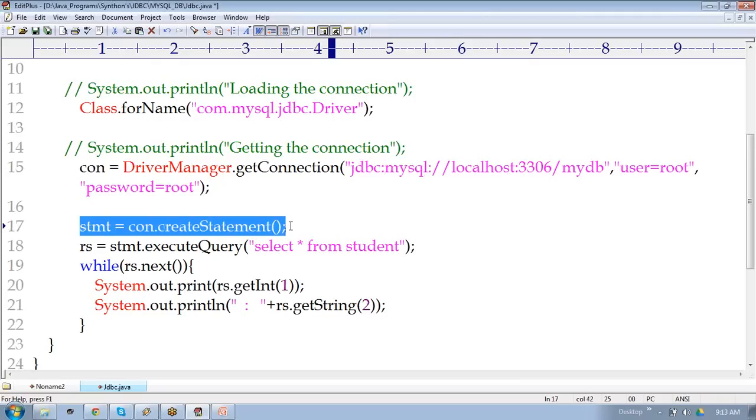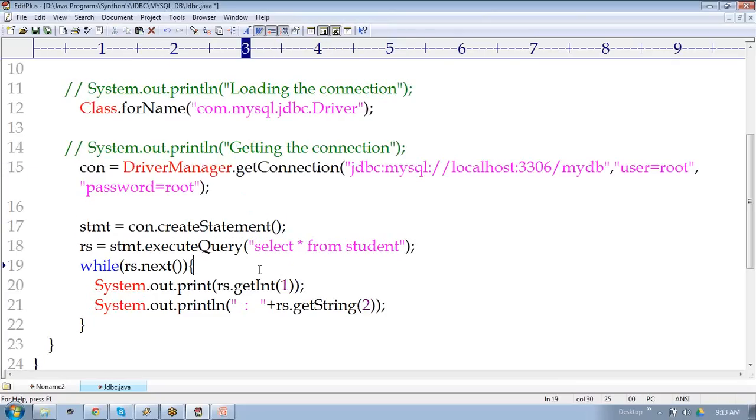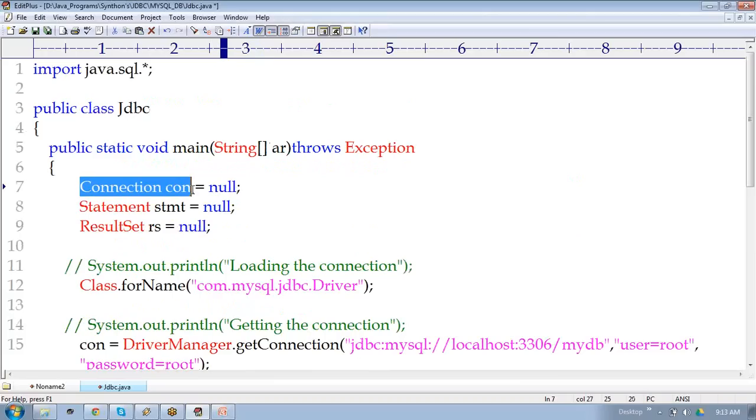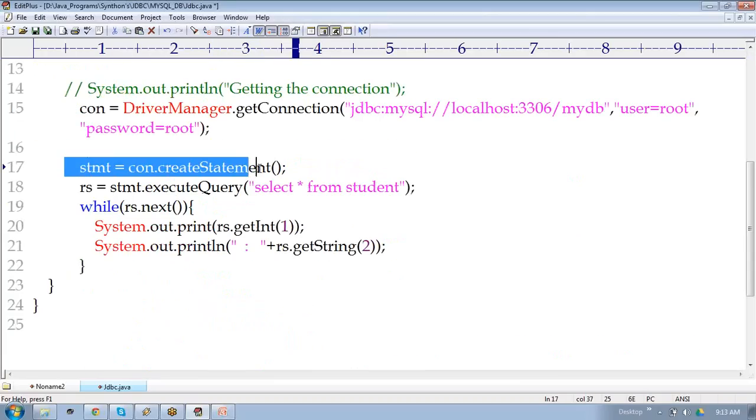Clear. Okay. Now after loading the driver, this is called creating the connection. Next, creating the statement over here. Once you create a statement, what are you getting? Statement object you are getting. One is called con, in the sense connection, and statement, in the sense STMT, right? It's called statement object.